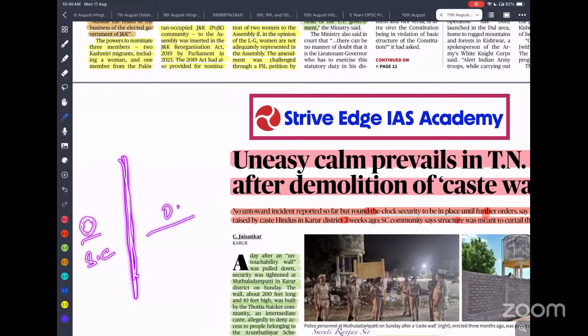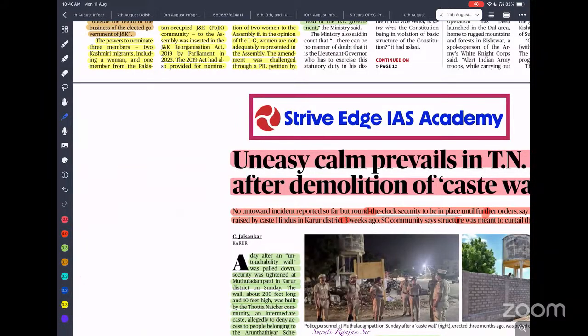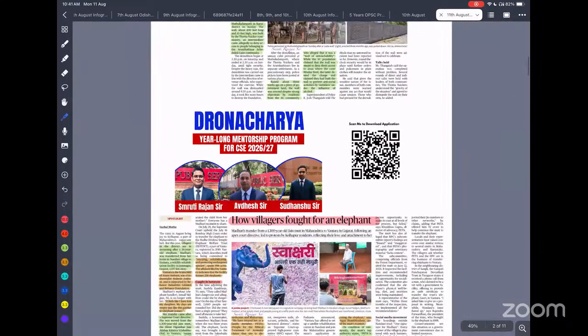The upper caste community has said that they erected the wall to prevent those consuming liquor at night and creating law and order problems. And the scheduled caste people say the wall was erected to promote untouchability or to prevent access to these sites. Okay, so that is the allegation.